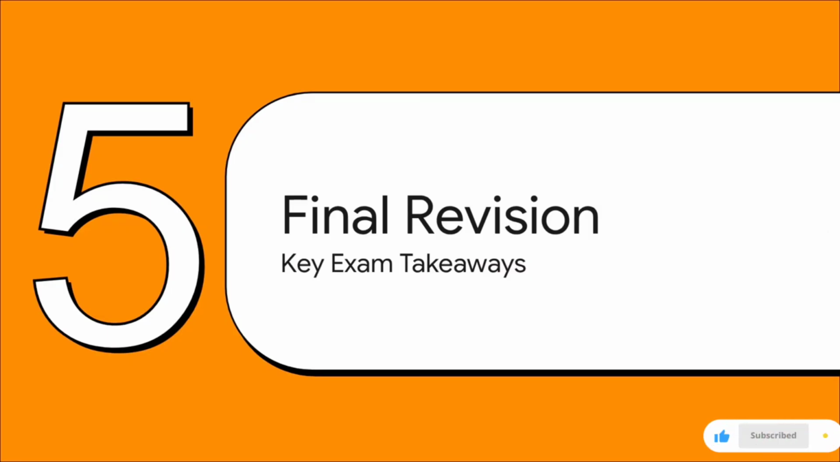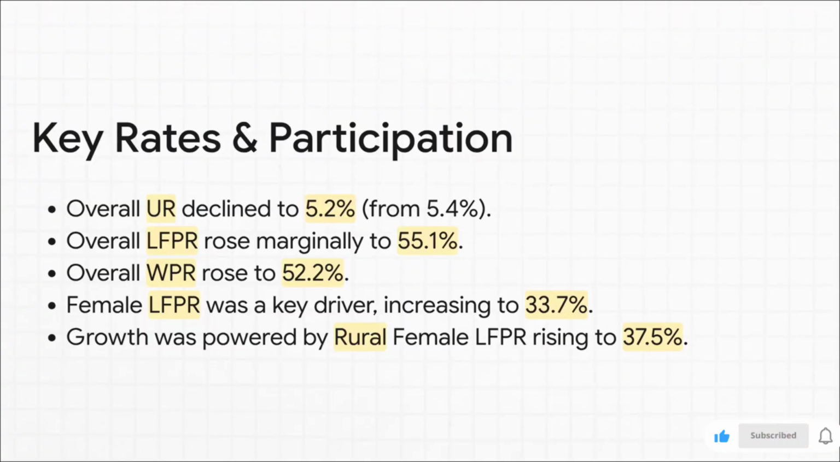We're going to do a rapid-fire revision of the most important takeaways from this report. These are the key numbers and trends you'll want to have on lock. First, the big numbers. The overall unemployment rate, down to 5.2%. The labor force participation rate and the worker population ratio both nudged up slightly to 55.1% and 52.2% respectively. And remember the key driver for that participation growth? Women in rural India, with their rate climbing to 37.5%.